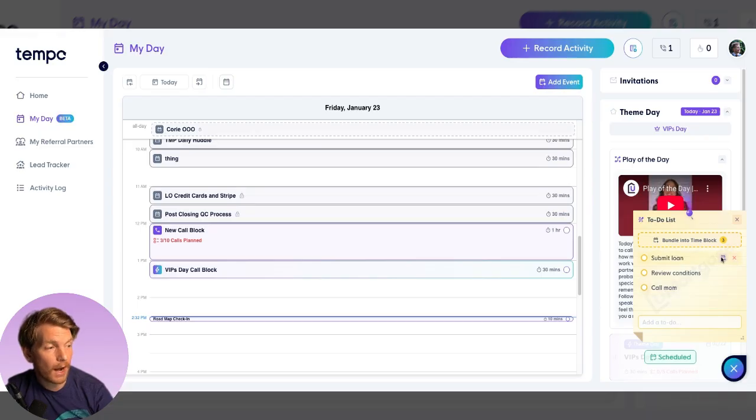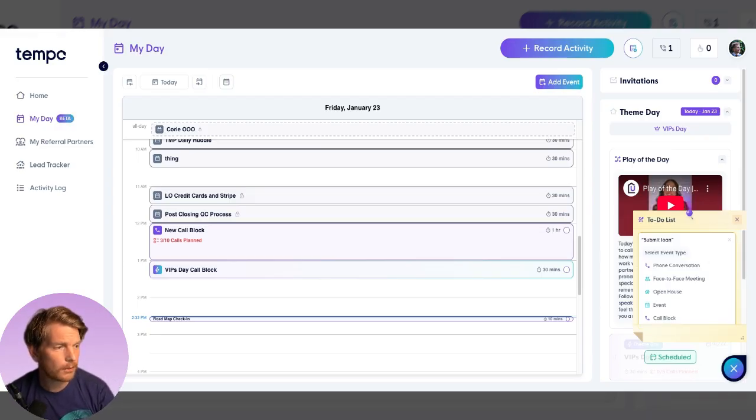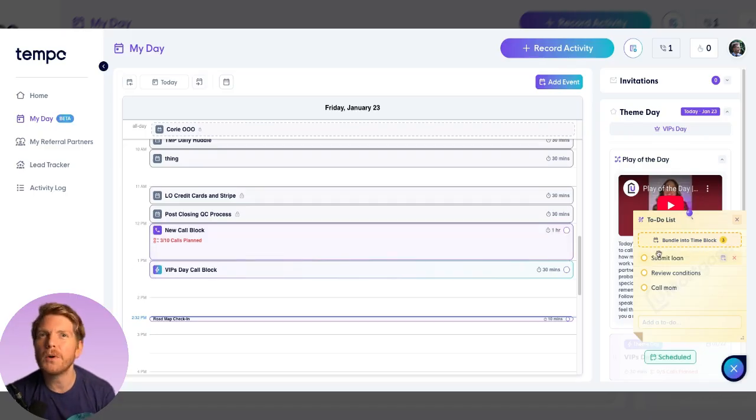You can also add them, like if you're just using this as a scratch pad and you need to schedule things in the future. You click right there and you can schedule it directly from here, from your to-do list into your calendar. But sometimes you want to say, oh, I've got 10 things to do and I just want an hour clear to do those things. The nice thing about this is that you can bundle them into a time block.